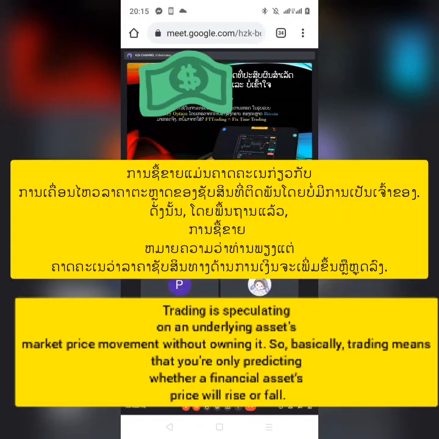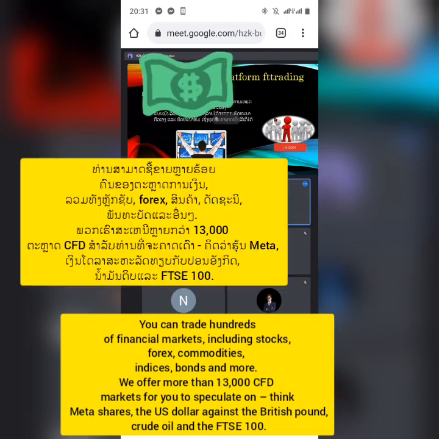Trading is speculating on an underlying asset's market price movement without owning it. So, basically, trading means that you're only predicting whether a financial asset's price will rise or fall. You can trade hundreds of financial markets, including stocks, forex, commodities, indices, bonds, and more. We offer more than 13,000 CFD markets for you to speculate on. Think Meta shares, the US dollar against the British pound, crude oil, and the FTSE 100.